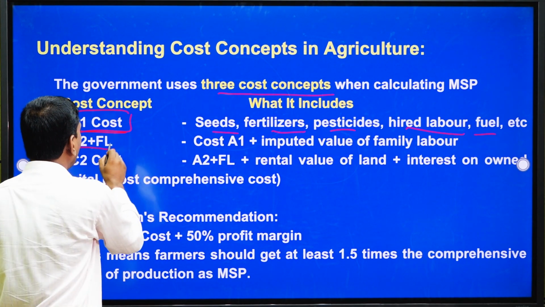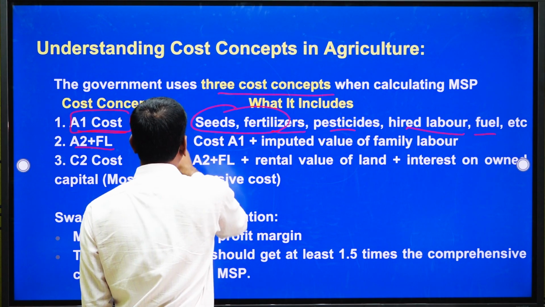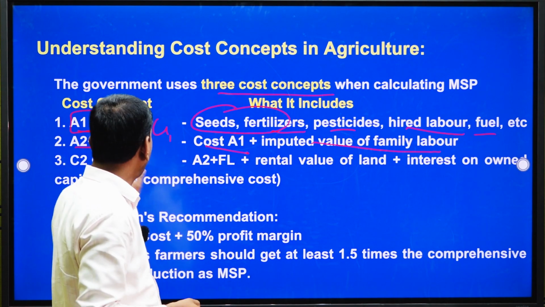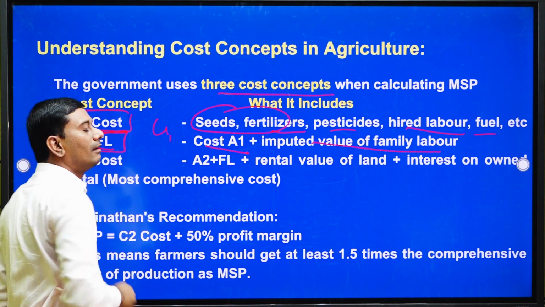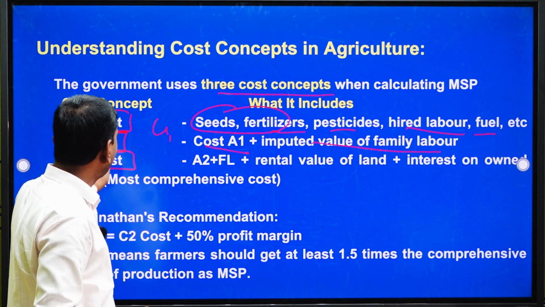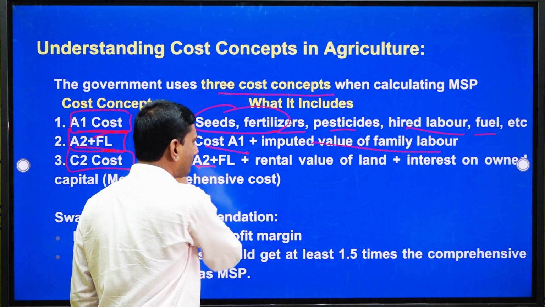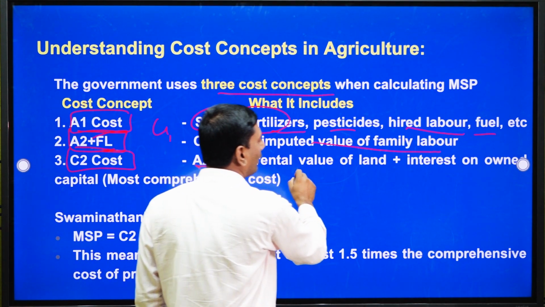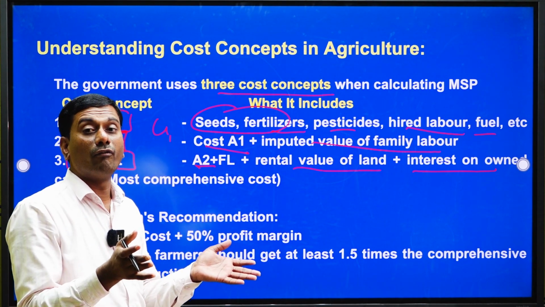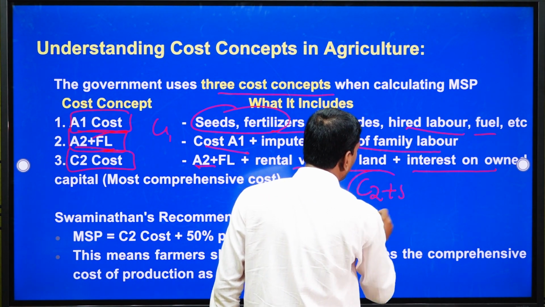The second one is A2 plus family labor. Here, C1 cost is cost A1 plus the imputed value of farming family labor, which we can consider as A2 plus family labor cost, right. So, in a nutshell, C2 cost is cost A2 plus the imputed value of family labor, along with the rental value of the land and interest on owned capital. In a nutshell, that is the comprehensive cost. This is C2 cost.